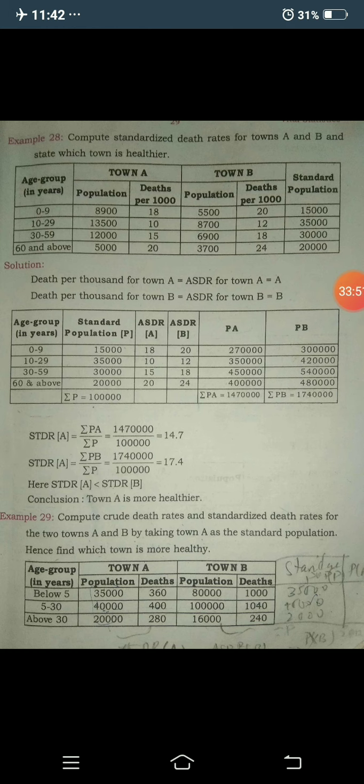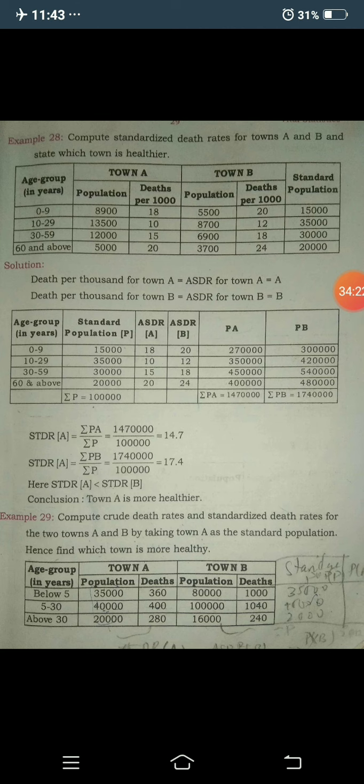In the first problem they gave town A and town B, and in the second problem they gave locality A and locality B. Here they have given town A and town B and ask which town is healthier. Again you have to apply the similar procedure.